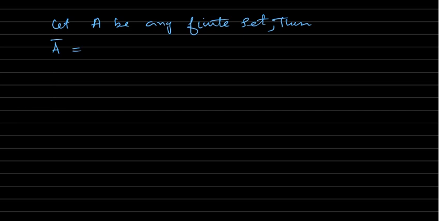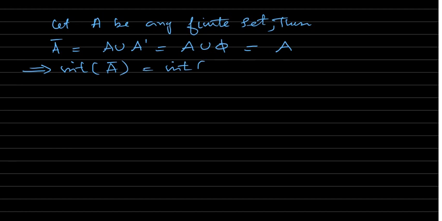Now second, you want to see, so let A be any finite set. Then you can see this A closure is equal to A union A derived, which is equal to A union the empty set, which is equal to A. So this means interior of A closure is the same as interior of A, and that means interior of A must be the empty set. A is a subset of the real line. Okay. And one more example.